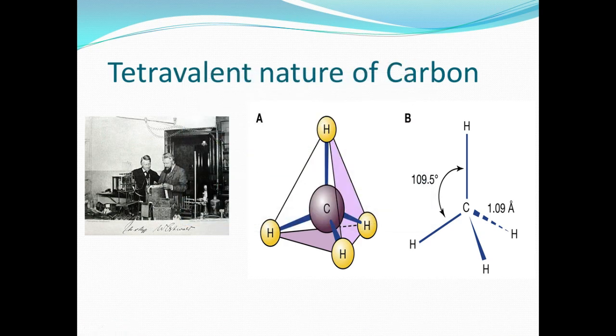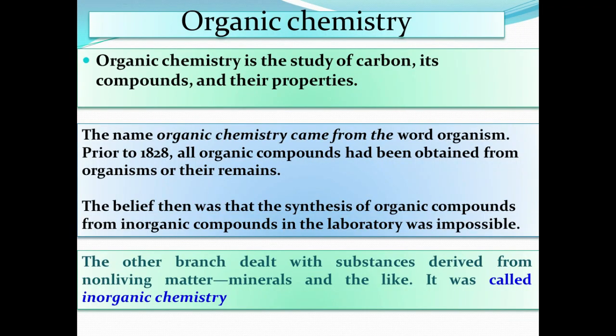Three-dimensional arrangement is shown using lines. The solid lines represent bonds in the plane of the paper, and a solid wedge line represents a bond coming out of the plane of the paper towards our eye, right? So this is the fundamental concept. Now let us go to organic chemistry.